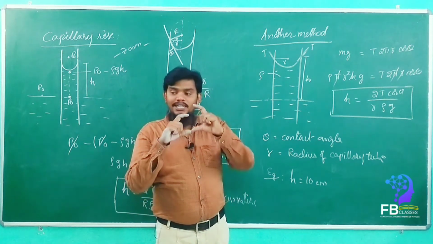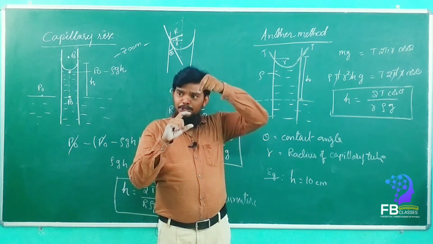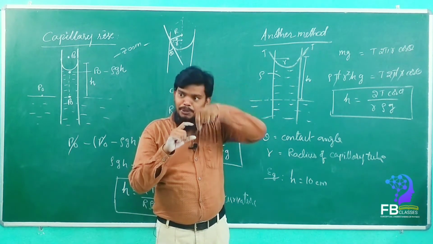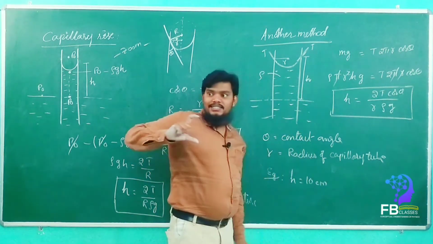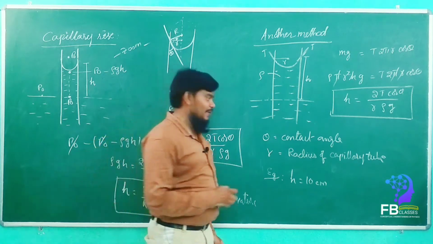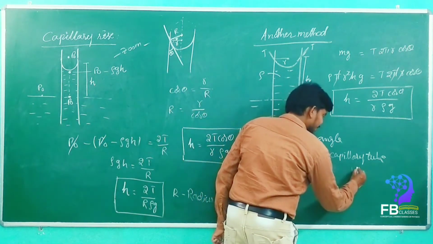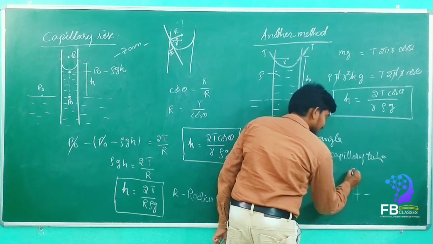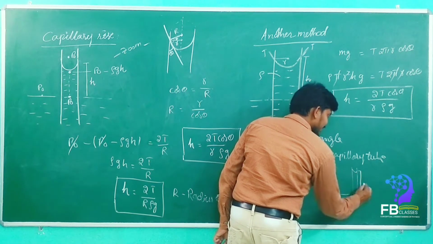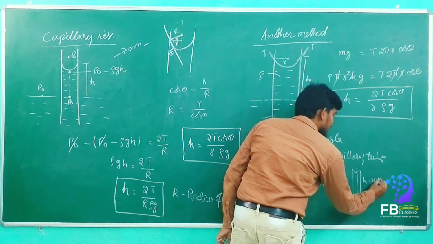Then I made the same capillary tube go deeper into the water, whose upper height is only, see here, the first instant, the height comes as h equal to 10 centimeters.